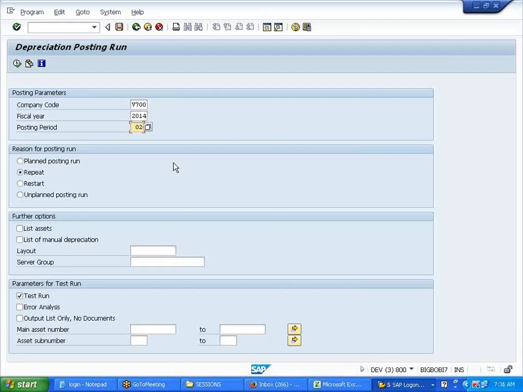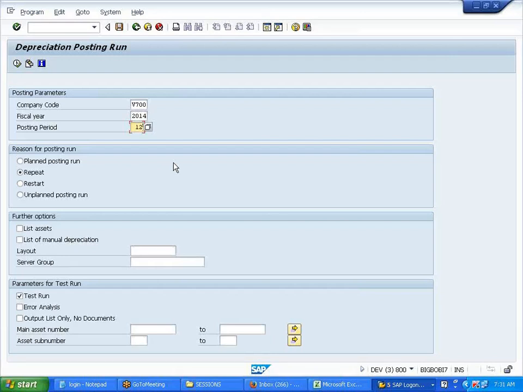If we are in the 12th month, can we go back to 01? No, you cannot. You can go till 11. The immediate preceding month you can do, that's it.